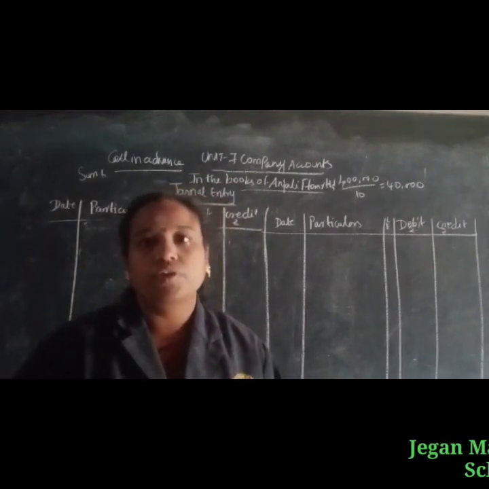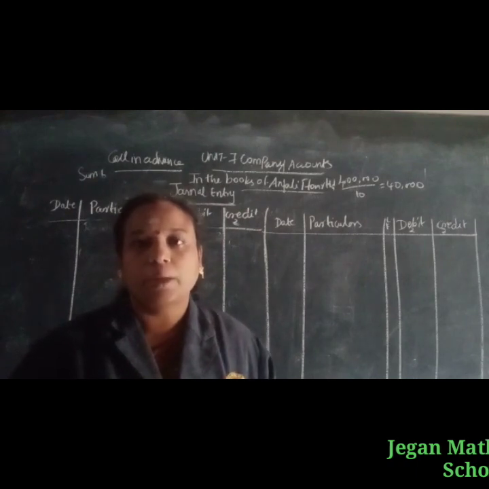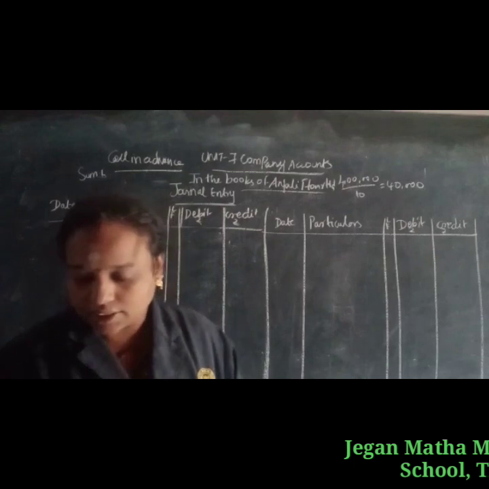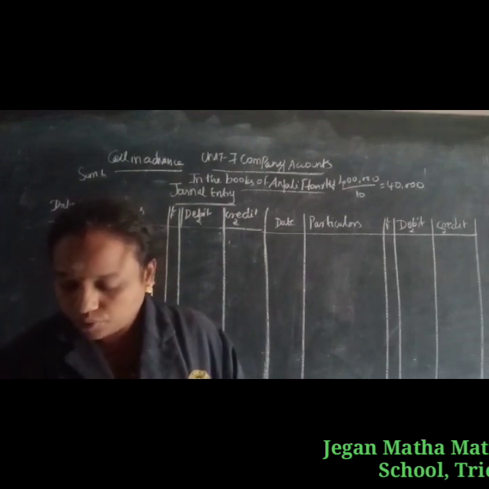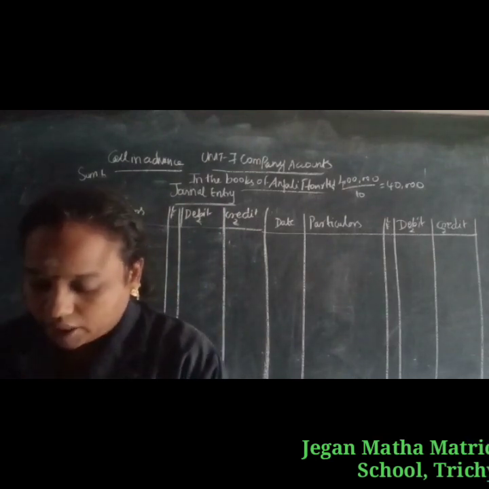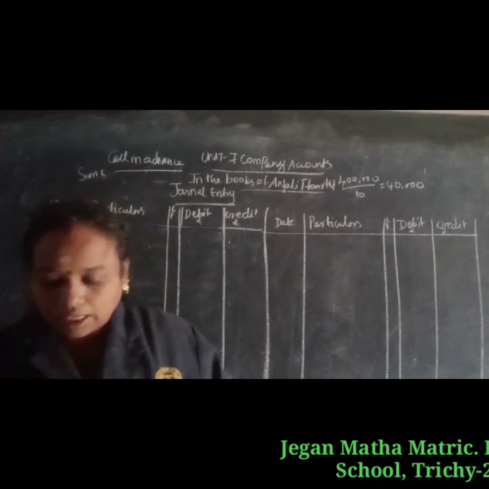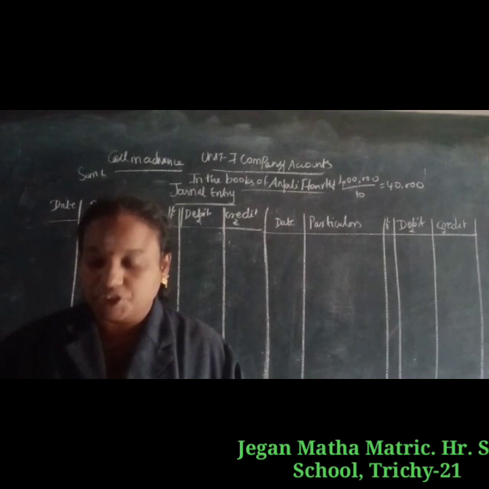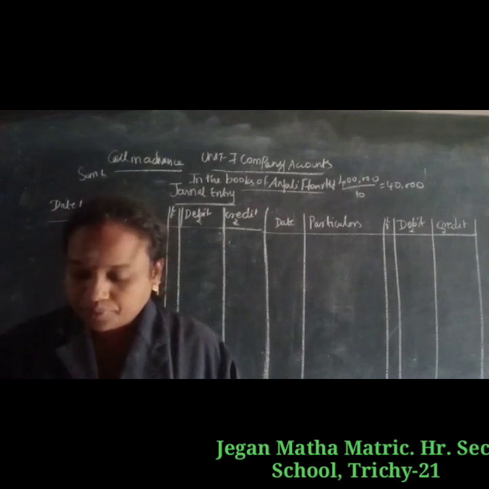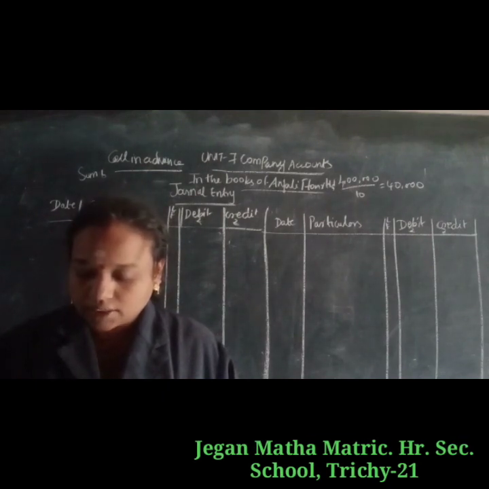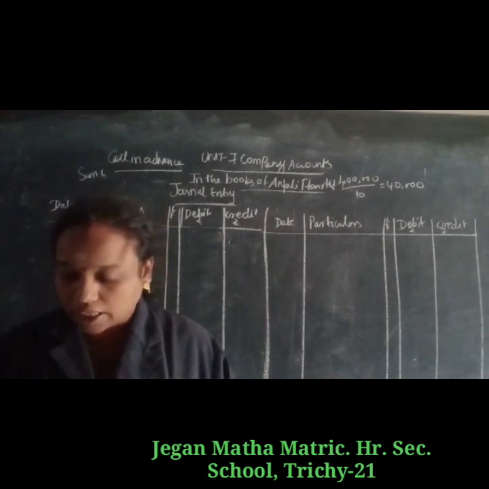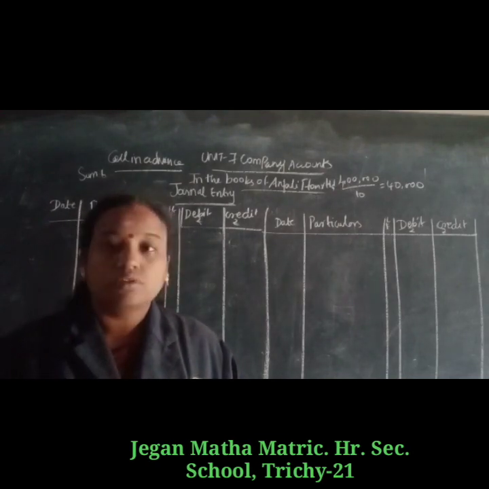In this video, we are going to discuss Unit 7 Company Accounts, chapter Call in Advance, Sum number 6, page number 258. Anjali Flour Limited, with a registered capital of 4 lakh in equity shares of 10 each, issued 30,000 shares, payable 2 rupees on application, 5 rupees on share allotment and 3 rupees on first call.